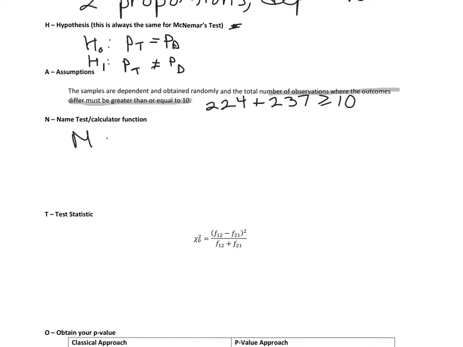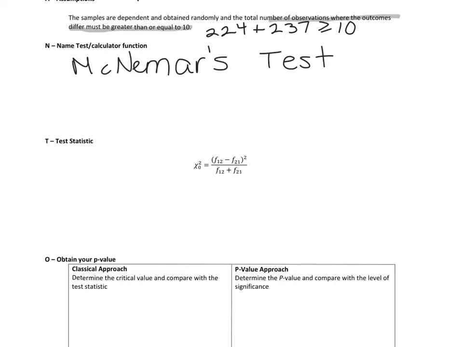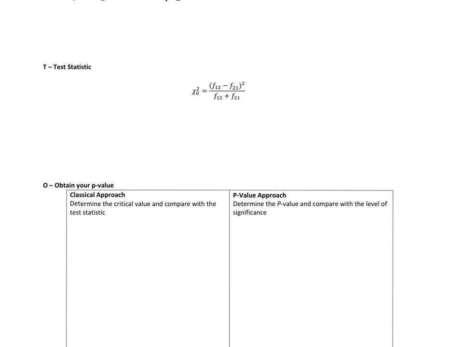And that is our test. And we don't actually have a calculator function for it per se. We can use chi-squared CDF later, but we're going to have to remember how to get the p-value. All right, our test statistic on the next page is this. It's on our chi-squared distribution. So let's go ahead and calculate that out.